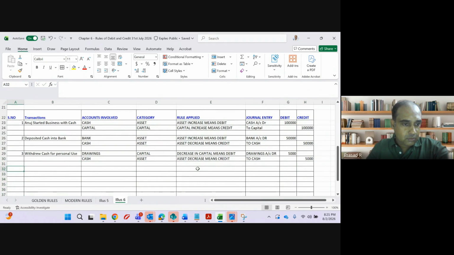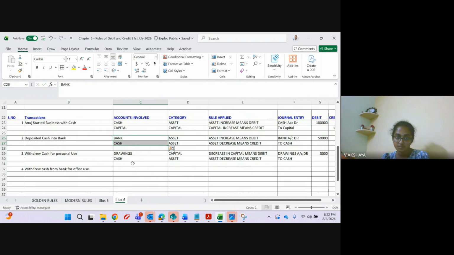Now fourth. Withdrew cash from bank. The difference from the previous question is that the previous was personal use and this is office use. For personal use or office use? Office use. Which are the two accounts involved?